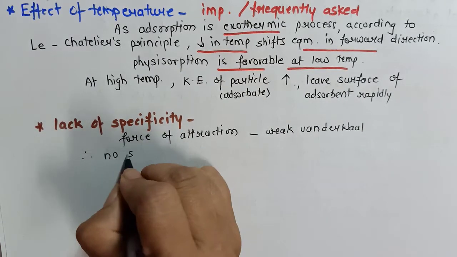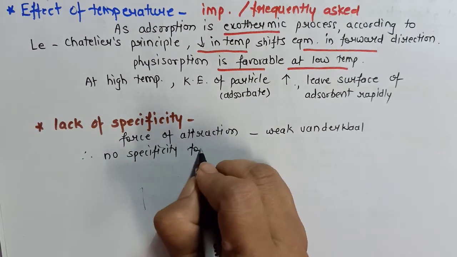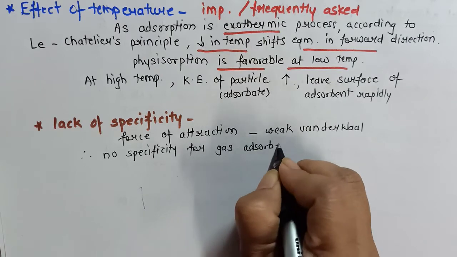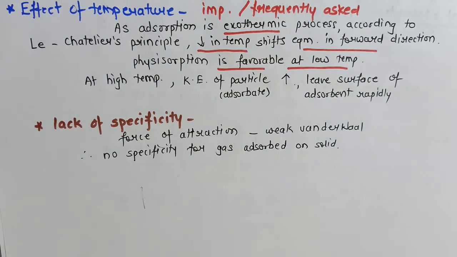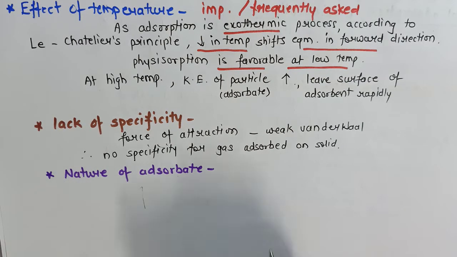There is no specificity for which gas will get adsorbed on which kind of solid. And therefore we'll say Physisorption is not specific in nature. For knowing the next characteristic, we have to know the nature of adsorbate.